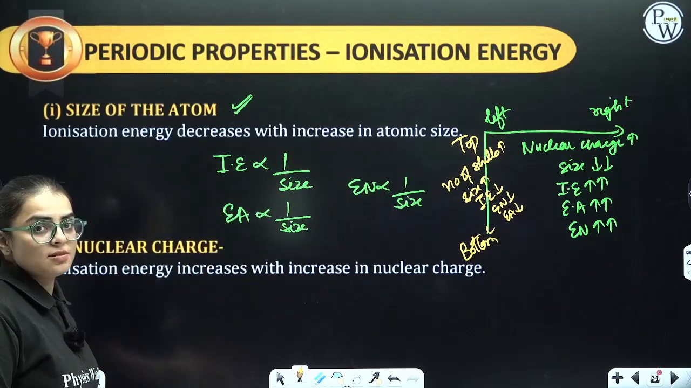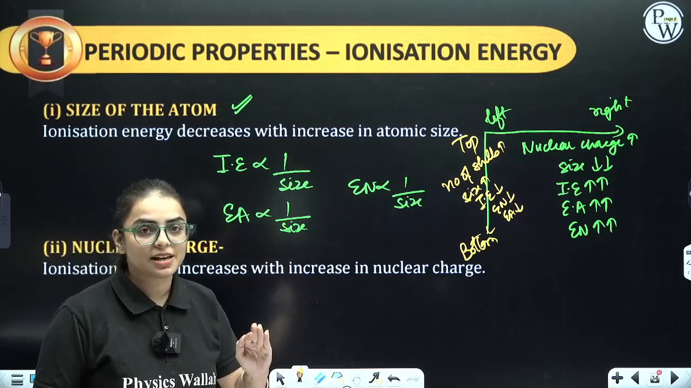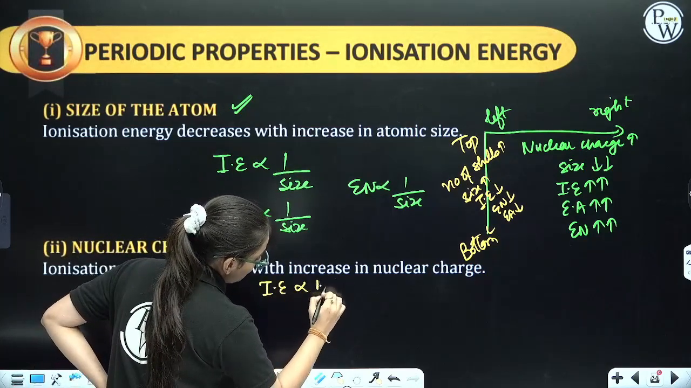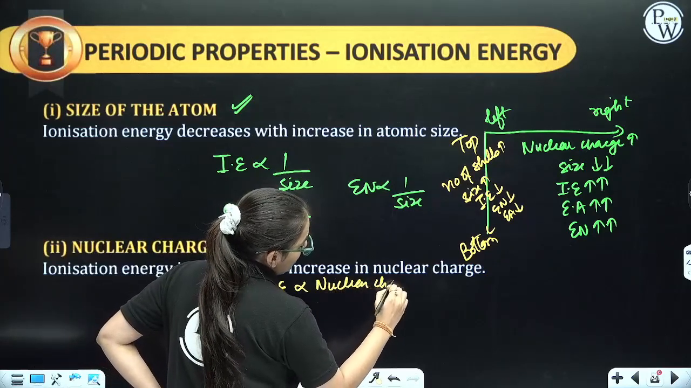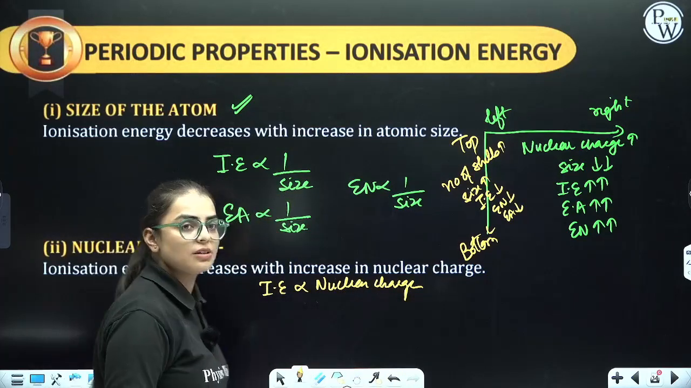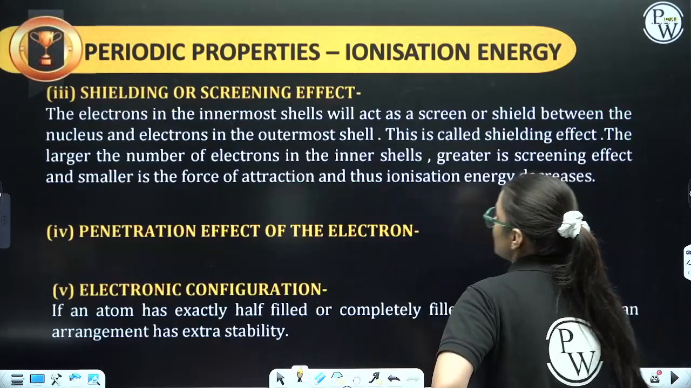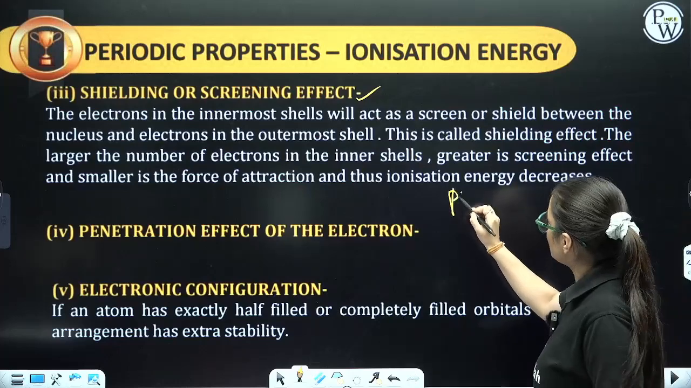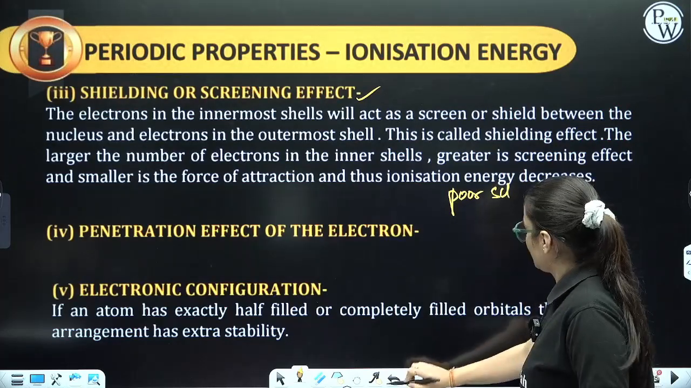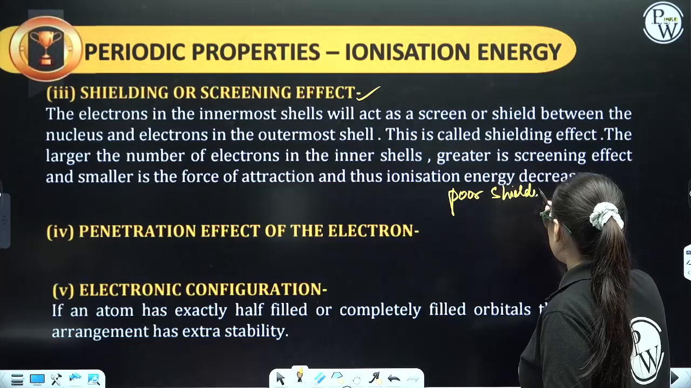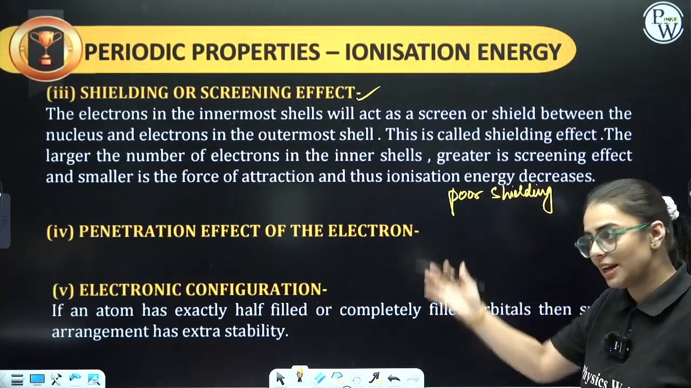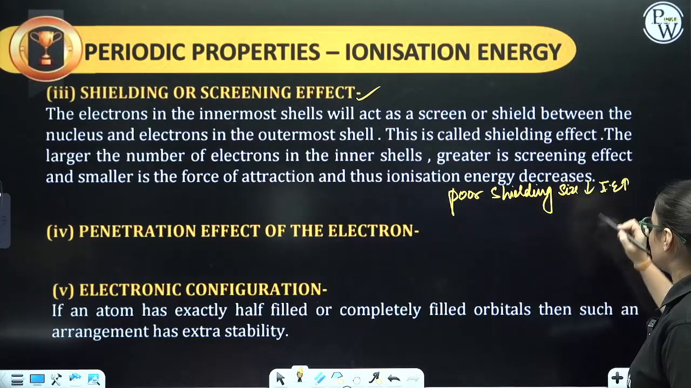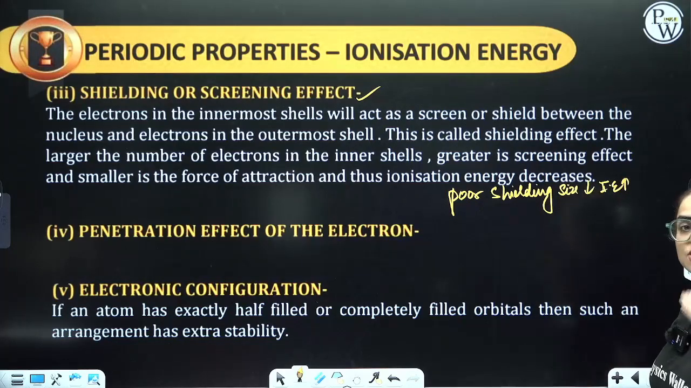Nuclear charge. See, more the nuclear charge, lesser will be size, more will be ionization enthalpy. That means ionization enthalpy is directly proportional to nuclear charge. If you are increasing nuclear charge, ionization enthalpy will increase. Clear? Now the next part is shielding or screening effect. Very simple thing. See, if it is poor shielding, that means they are not able to protect the electron. Electron will come inside, size will decrease. If size decreases, ionization enthalpy will increase. That means for poor shielding, ionization enthalpy is more.